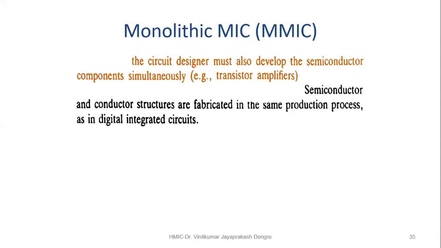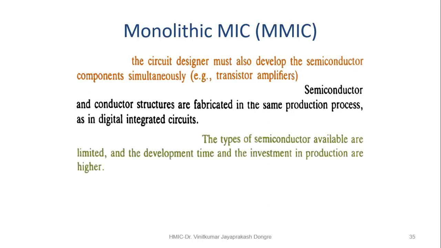Semiconductor and conductor structures are fabricated in the same production process as in digital integrated circuits. As I explained previously, it is similar to the digital integrated circuit. Only the thing is the substrates are different and some procedures are different that we're going to discuss in detail afterwards. The types of semiconductor available are limited, and the development time and the investment in production are higher.